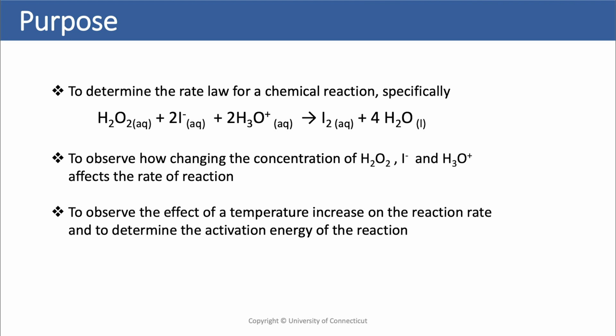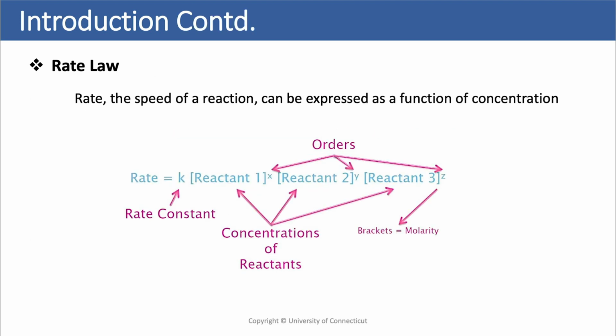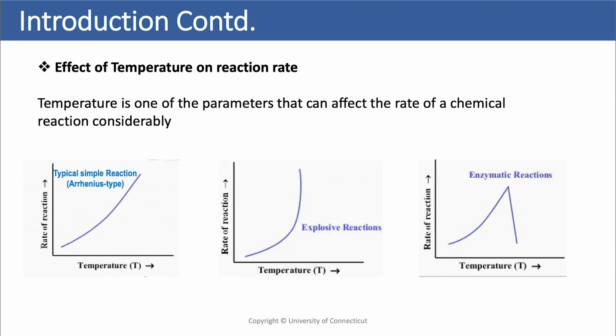Hello everybody, this is going to be the iodine clock reaction lab. What we're measuring in this one is the reaction of hydrogen peroxide with iodide to form iodine. We're going to be measuring how the concentration of this changes over time. We're going to do this with concentrations raised to powers that are the orders, times a constant.